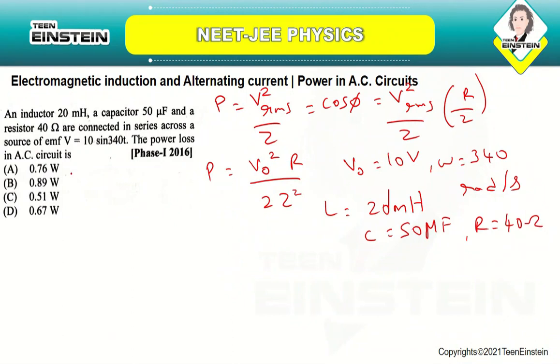We know that Z is equal to root of R square plus (XL minus XC) square.